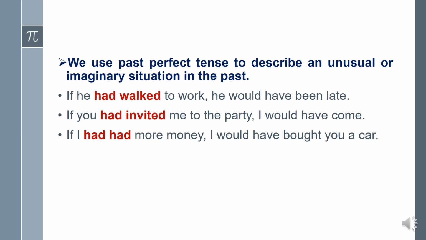Here, if you observe in the last sentence, if I had had more money, the first had indicates it is the helping verb, and the second had indicates the possession. He possesses the money. Okay, it indicates the possession of something. Here, he possesses money.